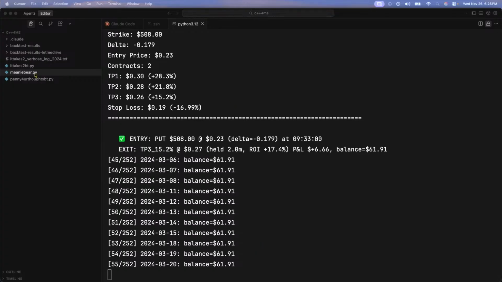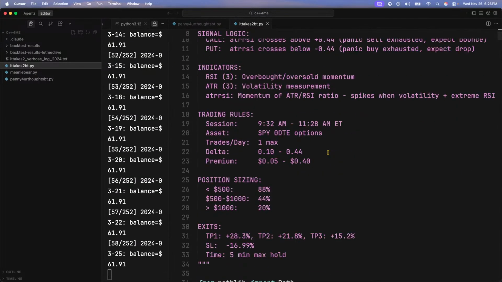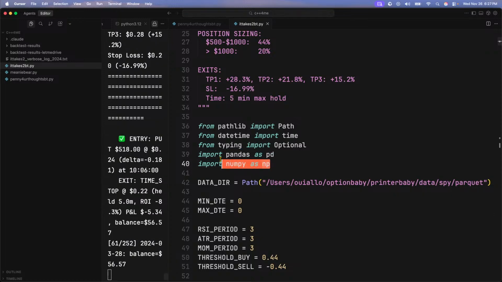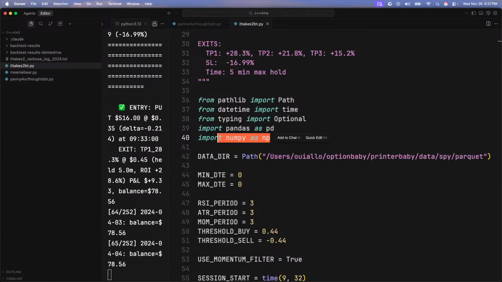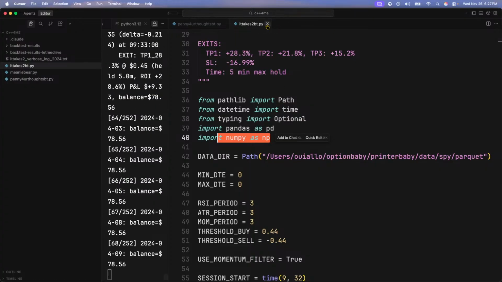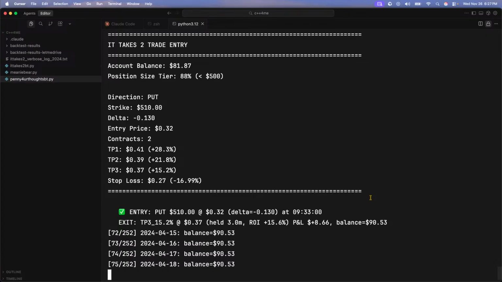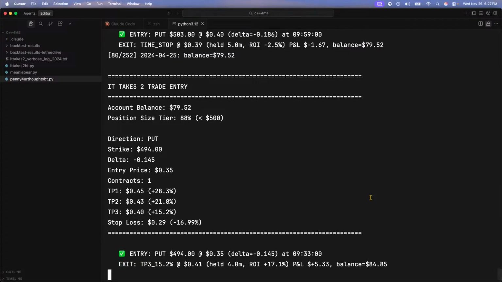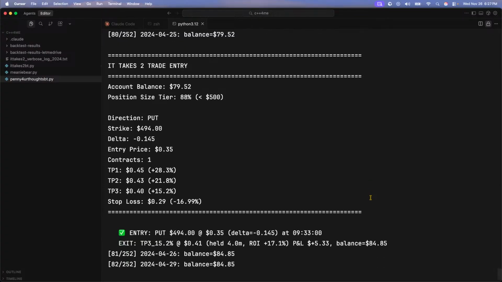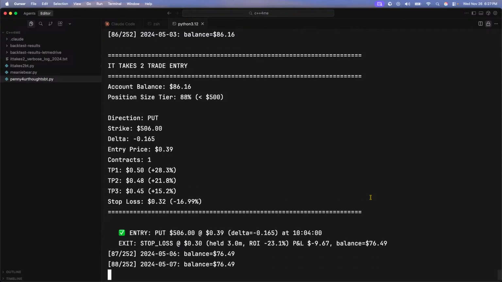So let me show you this backtest, or all of our backtests. See, pandas, numpy, it's there. This is a custom backtest that I had to make because I learned that with Python, when it comes to backtesting options, you have to make your own backtest. Algo Trade, backtesting.py, vectorbt, backtrader, all of those, either it doesn't work for options, or you have to do too much in order for it to work for options. So that's why I would rather create my own rather than use theirs.